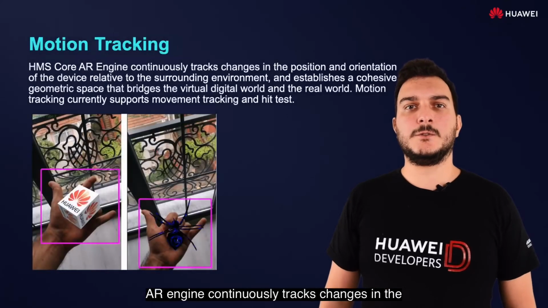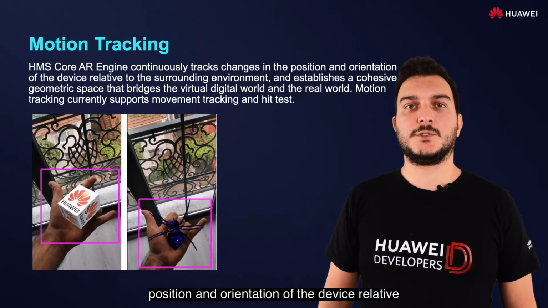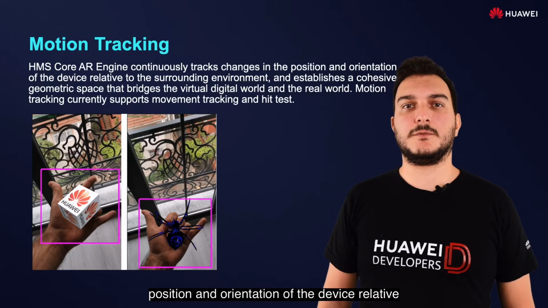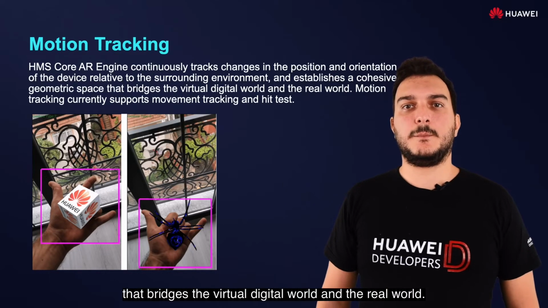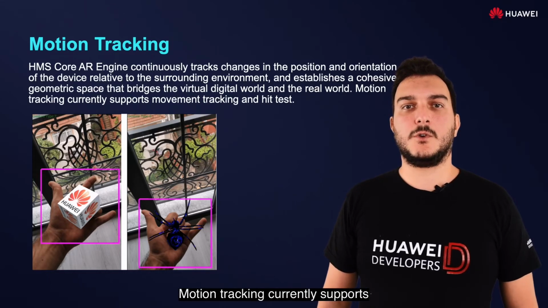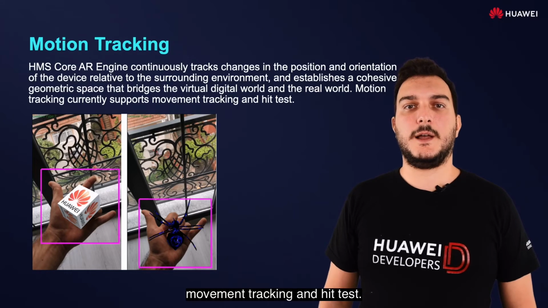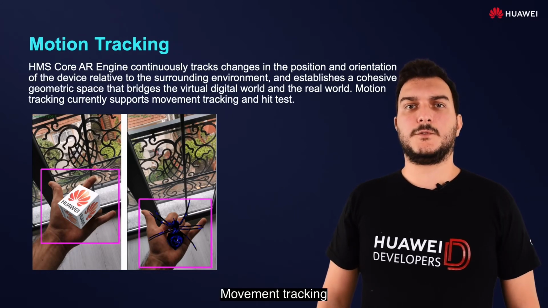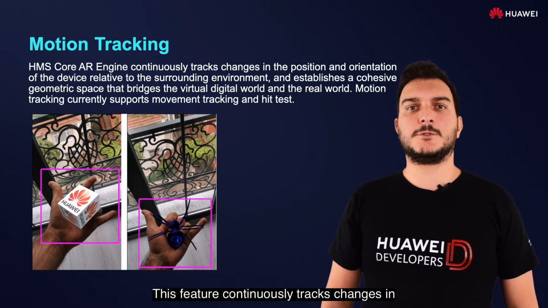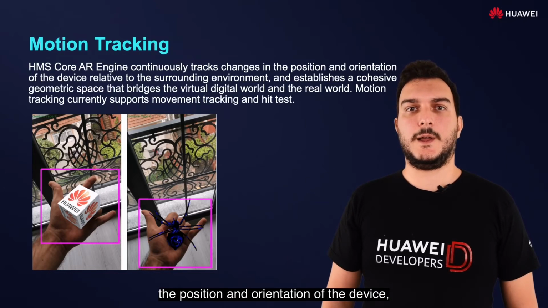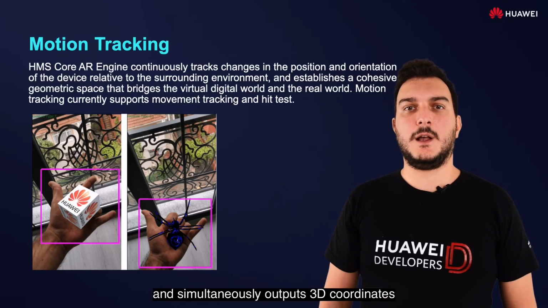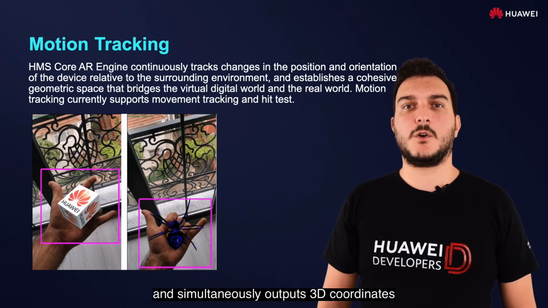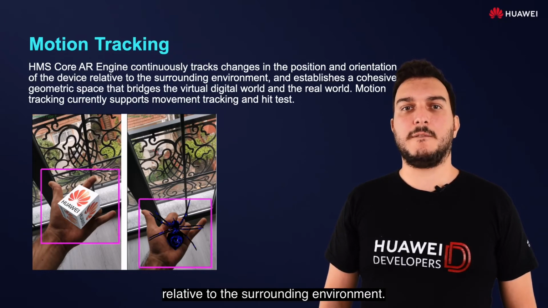AR Engine continuously tracks the changes in the position and orientation of the device relative to the surrounding environment and establishes a cohesive geometric space that bridges the virtual digital world and the real world. Motion tracking currently supports movement tracking and hit test. Movement tracking. This feature continues to track changes in the position and orientation of the device, with a high degree of reliability, and simultaneously outputs 3D coordinates relative to the surrounding environment.